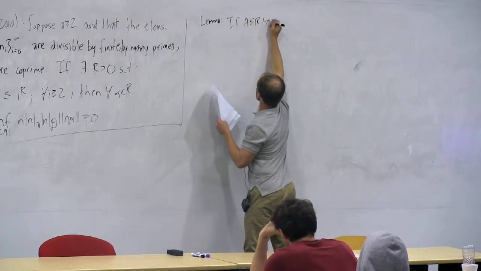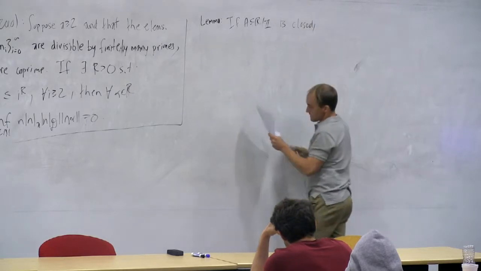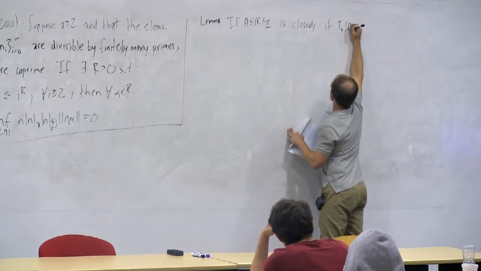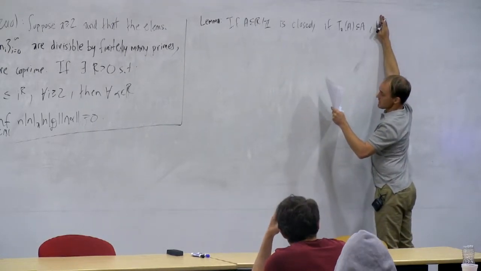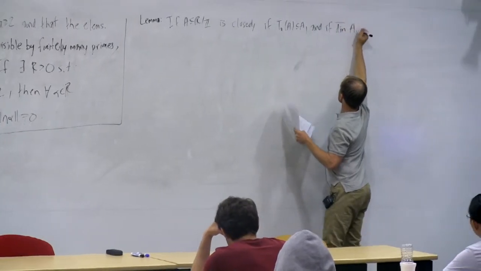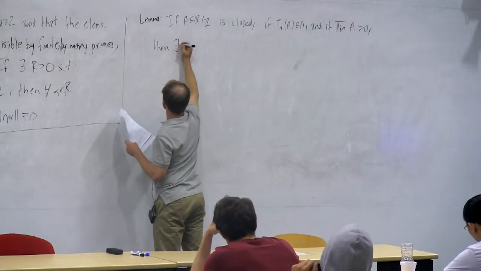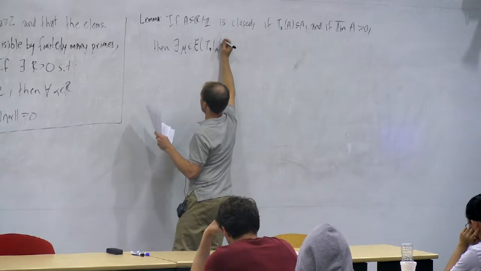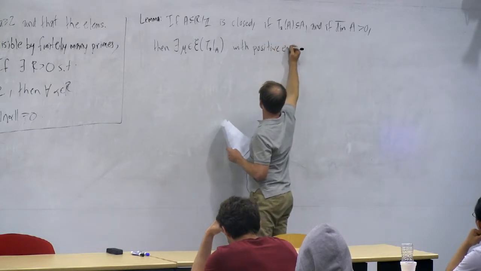If I have a subset A of the circle which is closed, and if the times A map maps it into itself, so if T_A of A is a subset of A, and if the upper Minkowski dimension of A is bigger than 0, then there exists a measure mu in the space of ergodic measures for the map T_A restricted to A with positive entropy.